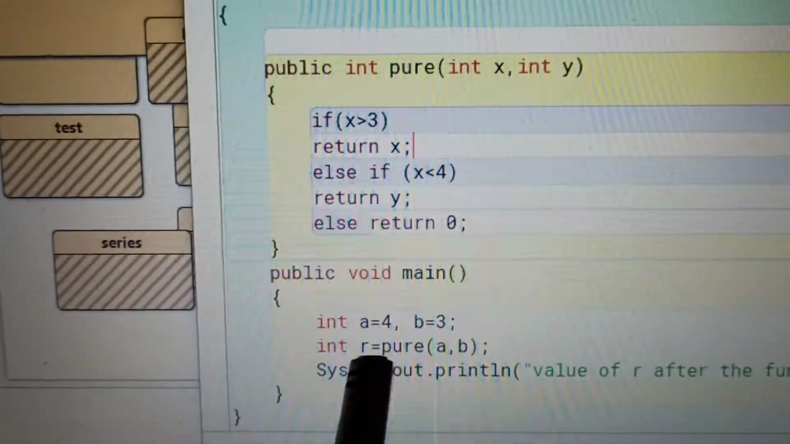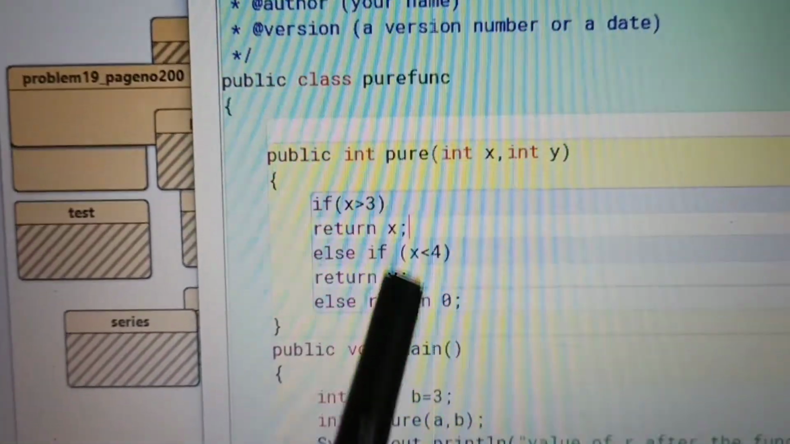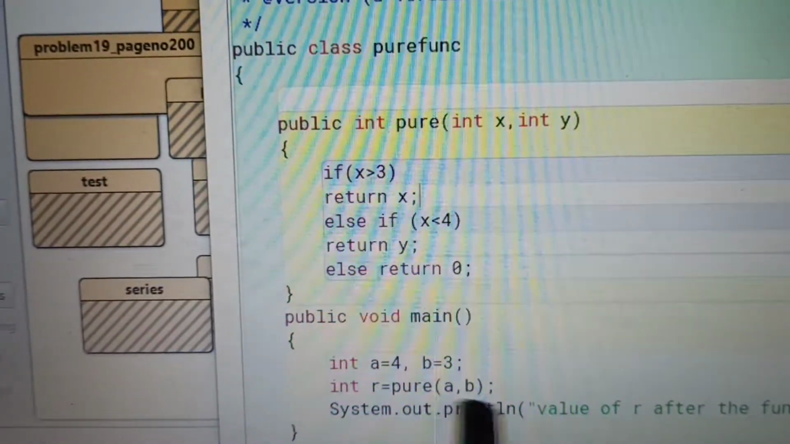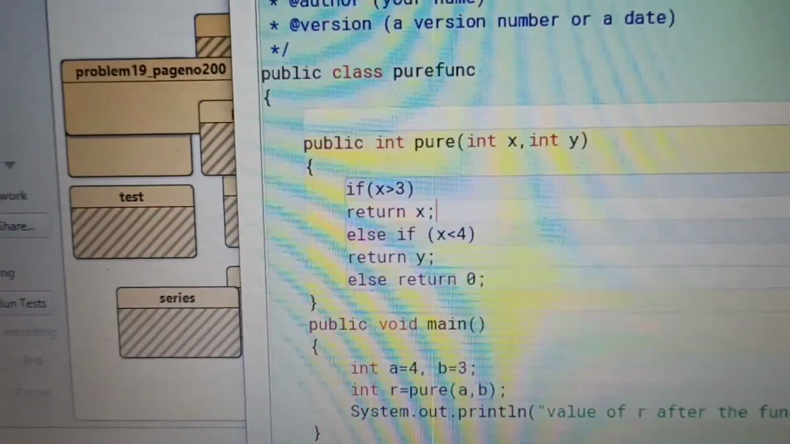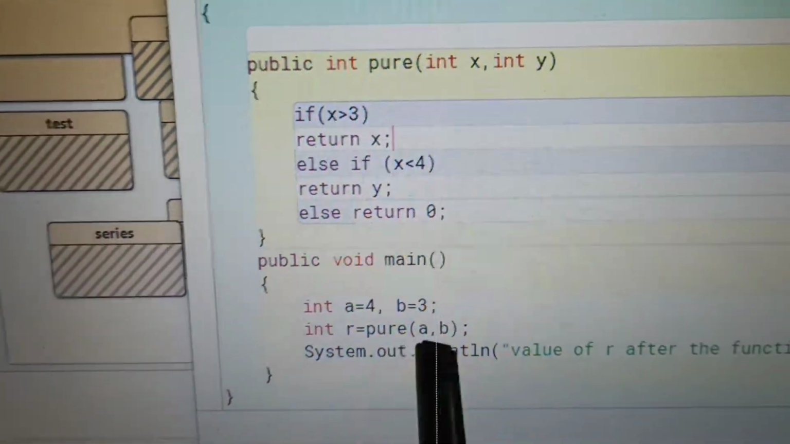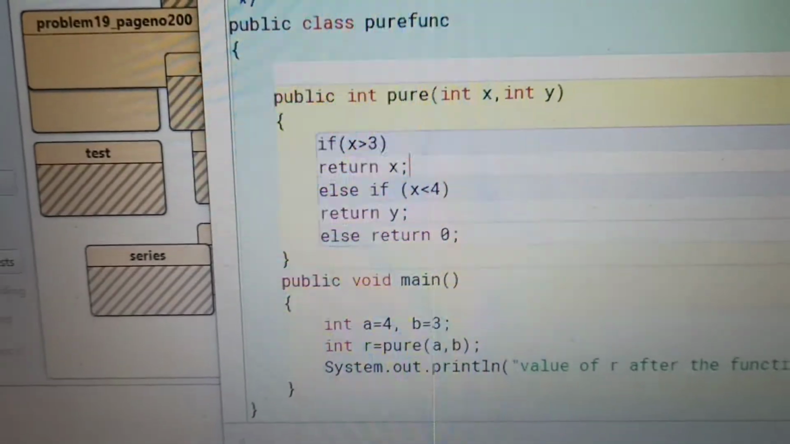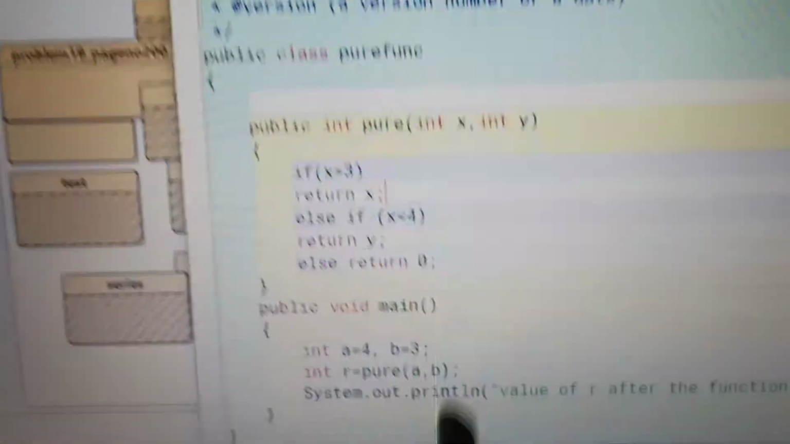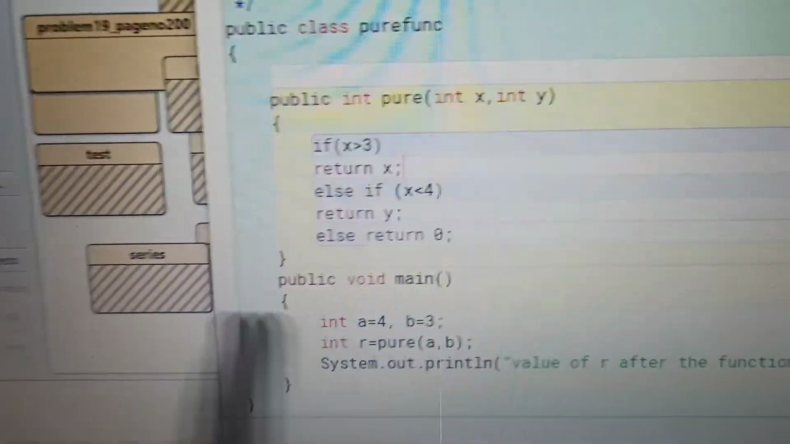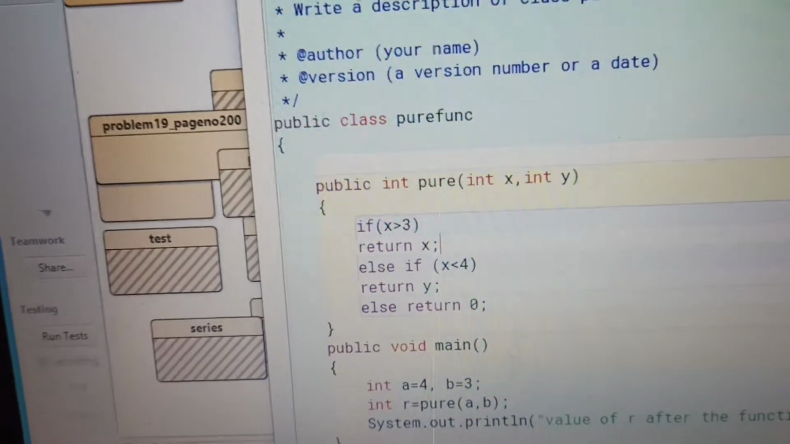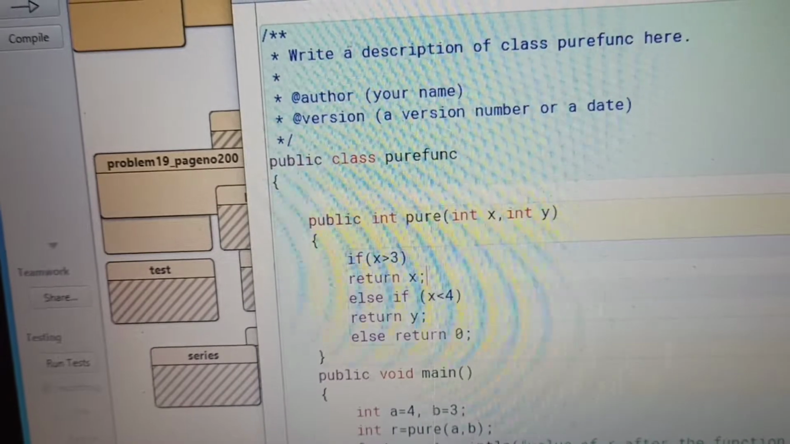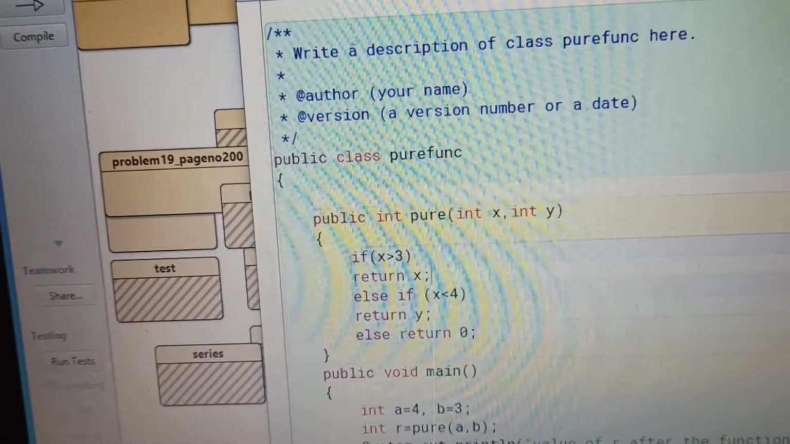At the time of the function call, the pure function is called in the main method. In the main function it is called with arguments, meaning a comma b. I have declared x and y, but at the time of the function call it passes another pair of variables, a and b. It means that at function invocation the value of a is passed to x and b to y.